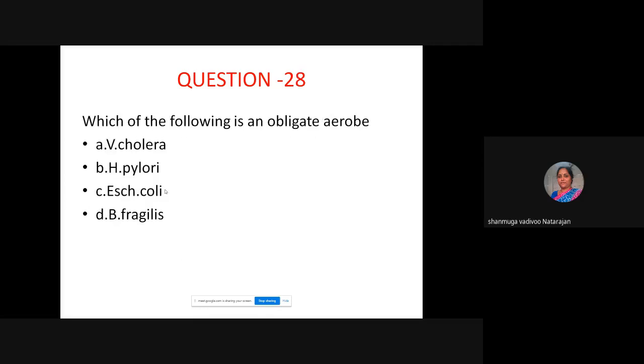Question 28. Which of the following is an obligate aerobe? Which grows only in the presence of air? A is Vibrio cholerae, B H. pylori, C Escherichia coli, D Bacteroides fragilis. Which one is an obligate aerobe? Which means it grows only in the presence of atmospheric air. Otherwise it will die.